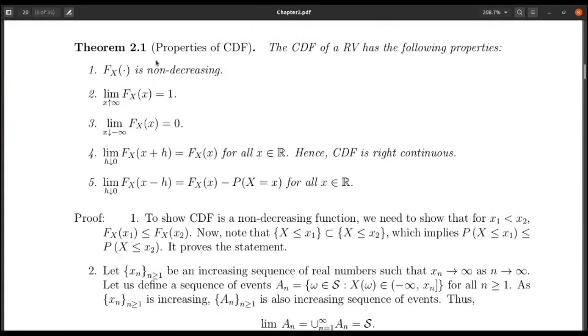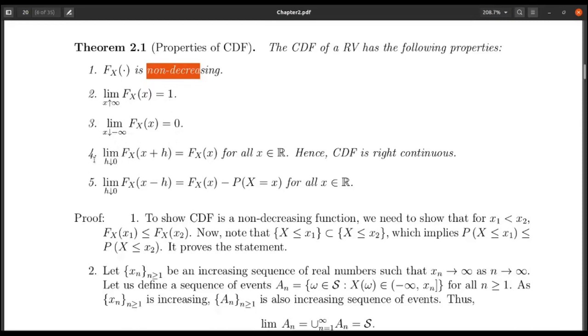The first property says that the cumulative distribution function is non-decreasing. So it is either increasing or it may remain constant. The second property tells that the distribution function as x tends to infinity will be 1. The distribution function as x tends to minus infinity will be 0.